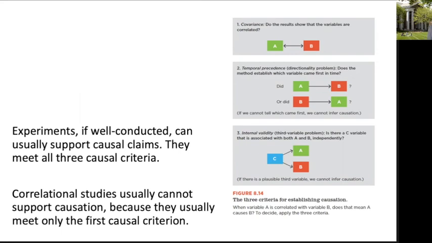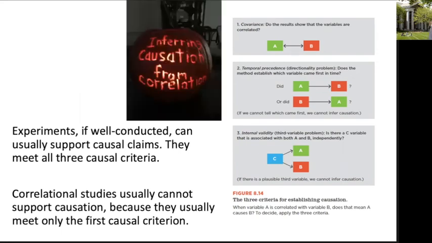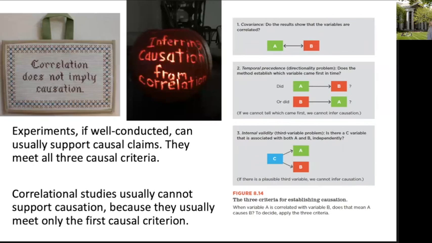In your travels, you've probably heard that correlation is not causation, and you may have even heard this: inferring causation from correlation is too scary for words, or correlation does not imply causation. In fact, the problem is correlation does imply causation. It does, but we have to meet the other 2 causal criteria, temporal precedence and internal validity, before we can support causation. Most people are able to say that correlation is not causation, but they can't actually tell you why it cannot.